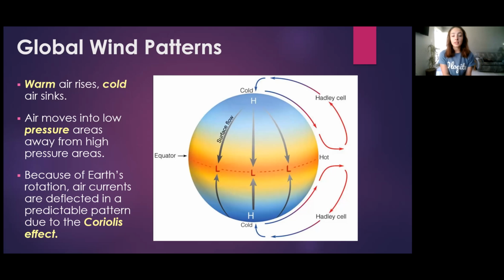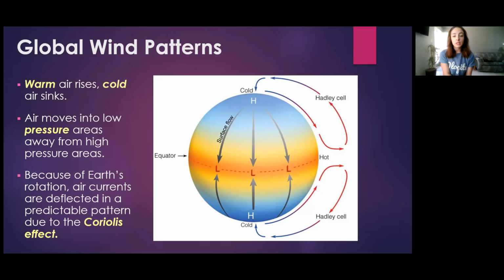This is why in this picture to the right, we see that warm air from the equatorial regions rises and therefore travels to the poles, where it then sinks and travels back to the equator and then rises again. And this is not only controlled by temperature but also pressure. Air moves from high pressure to low pressure areas.